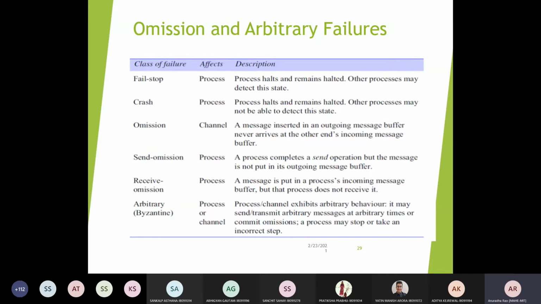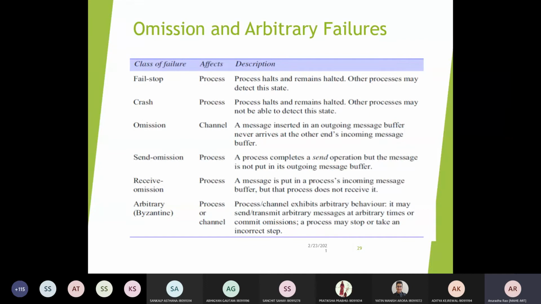Next is omission. It is actually impacting the channel. So a message inserted in an outgoing message buffer never arrives at the other end's incoming message buffer. So this comes under omission or benign failures. So send omission or receive omission. These come under omission failure, either with respect to the sending buffer or the receiving buffer.